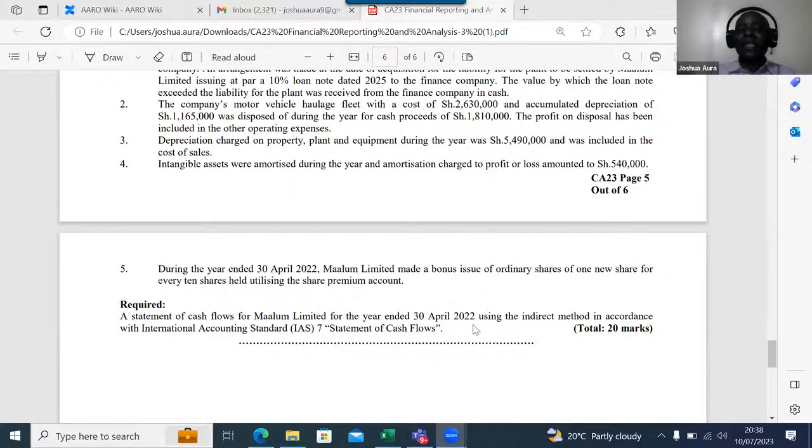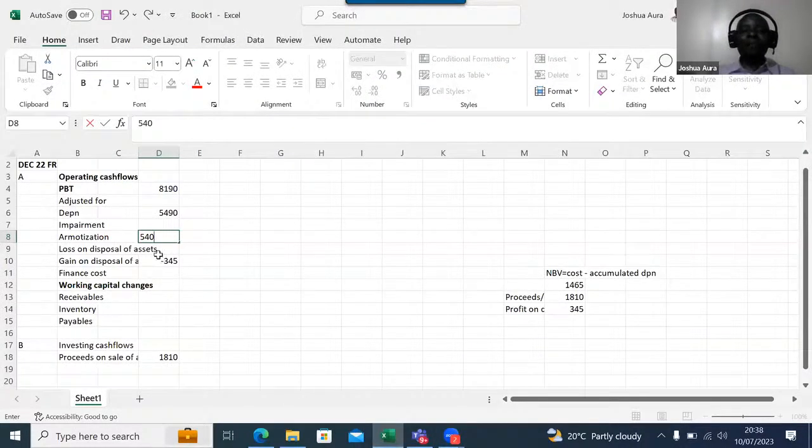Financing, remember, under financing activities, we normally look at the shares. We normally look at any liabilities, etc. So we are doing very, very well. Ladies and gentlemen, please listen. Now, this question has nothing to do with group accounts.